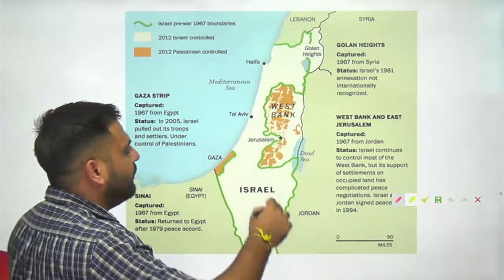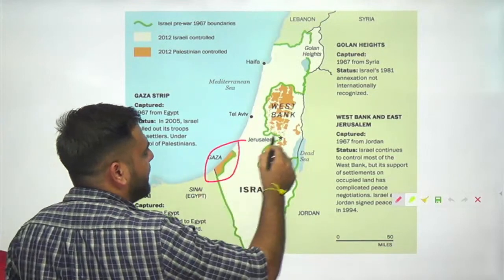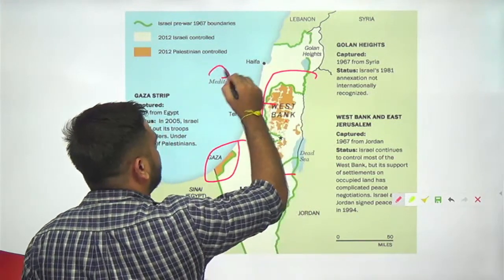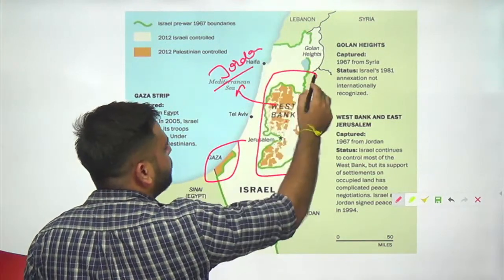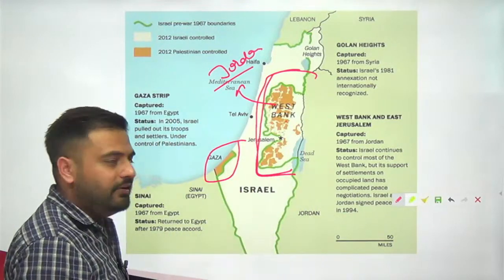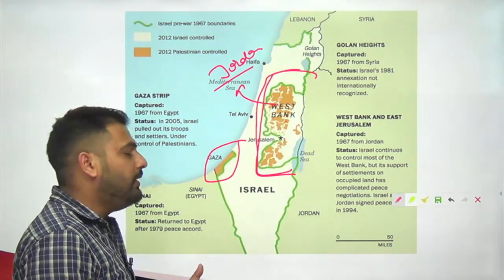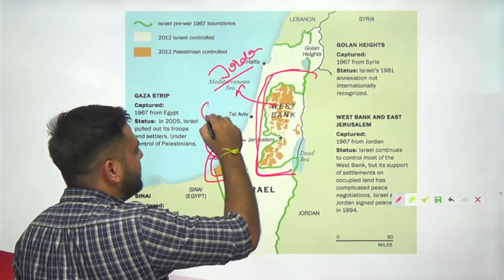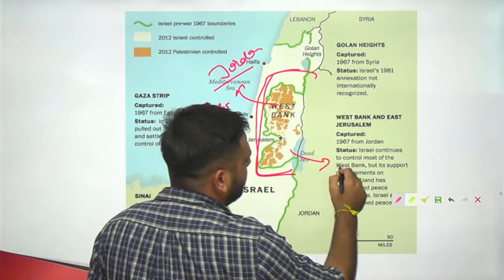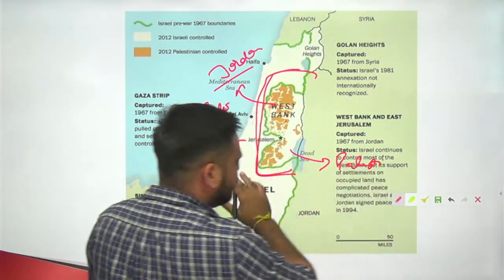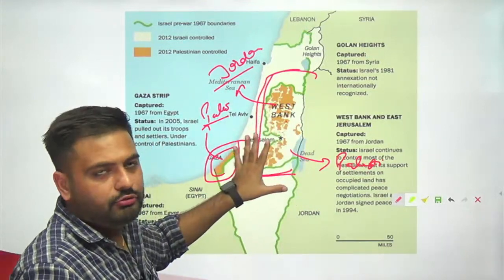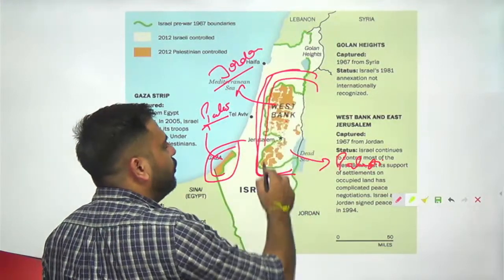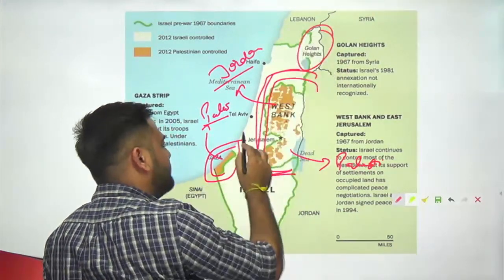After this attack, Israel fully controlled the Gaza Strip. Israel fully controlled the West Bank, which was initially in the control of the Jordanians. But initially, according to the United Nations and according to previous treaties as well, Gaza and the West Bank both were to be under the control of the Palestinians. But in 1967, the Israelis took control of the West Bank, the Golan Heights as well as Gaza.